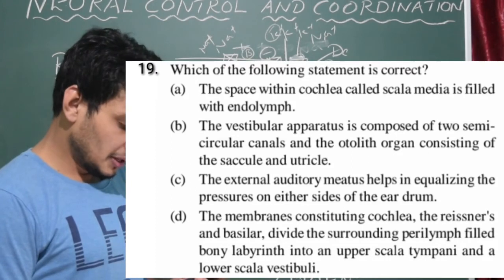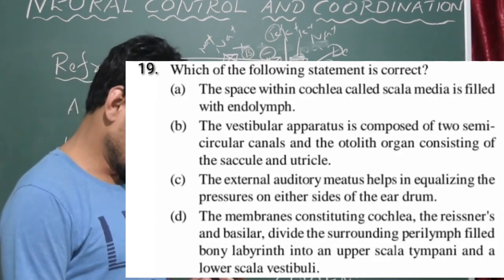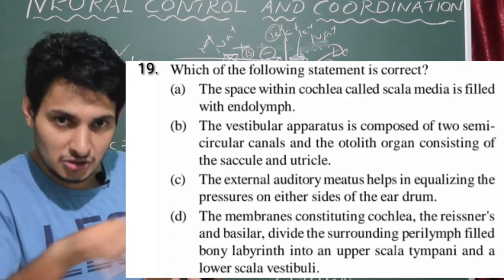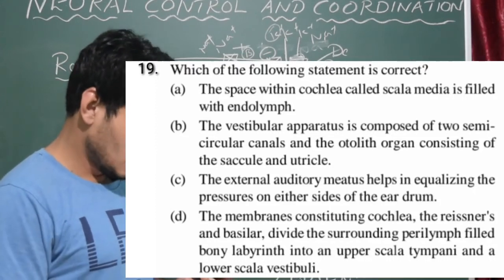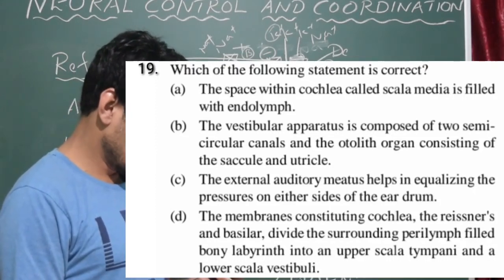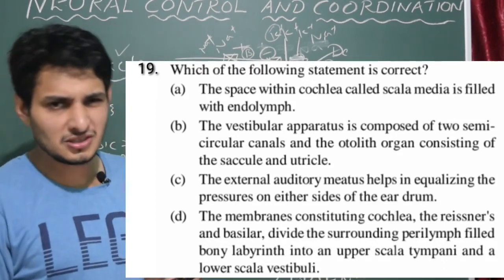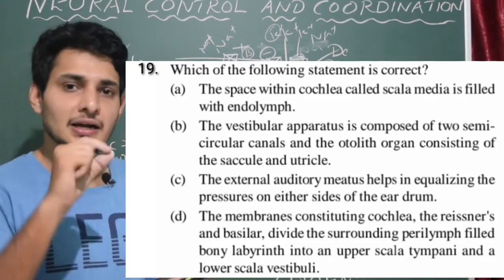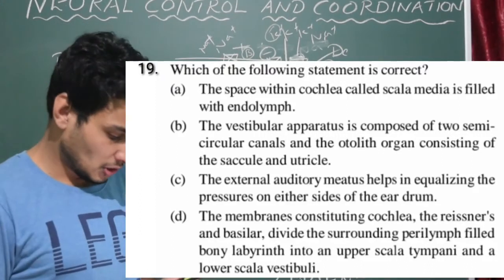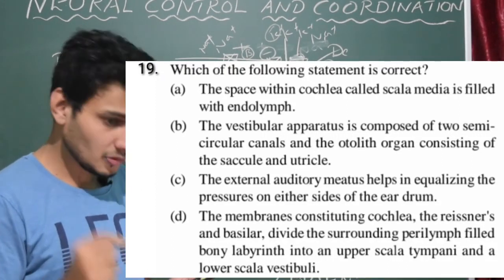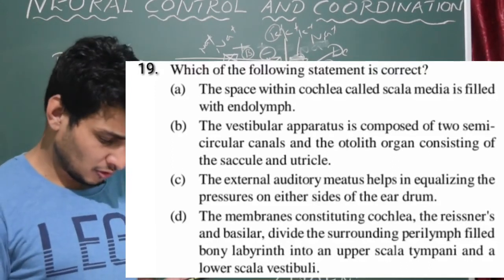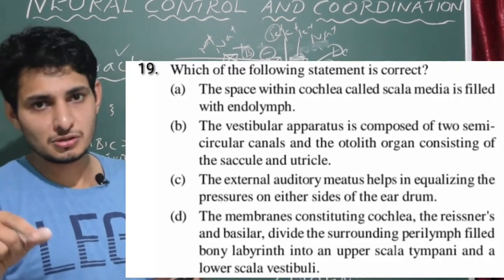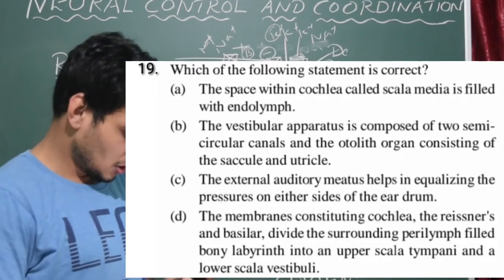B, the vestibular apparatus is composed of two semicircular canals. Actually, two vertical semicircular canals and one horizontal semicircular canal. So option B is wrong itself. The otolith organ consisting of saccule and utricle. Here just below the semicircular canal you see three structures. One is otolith organ, that is the stones of the ear, and sacculus and utriculus. Okay, so that contains specialized nerve cells for sensing the endolymph. How exactly endolymph moves is important for maintenance of your body posture. Okay, option B is wrong.